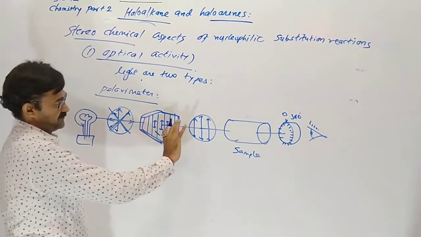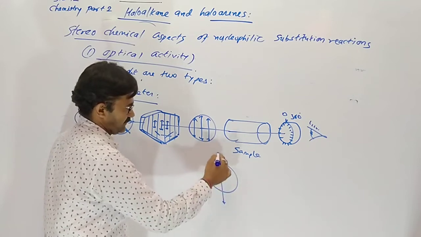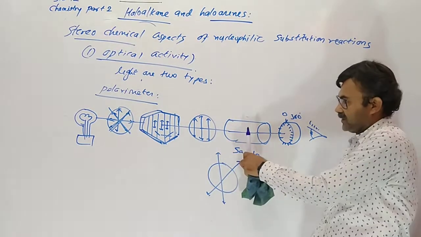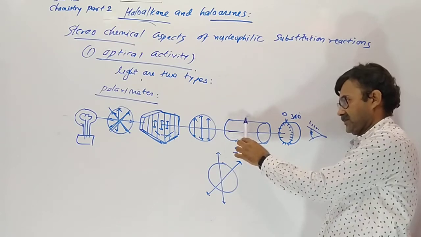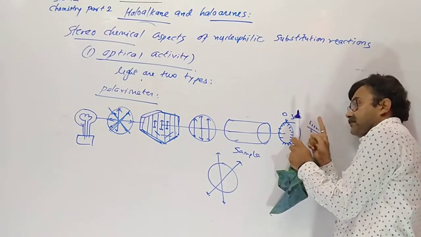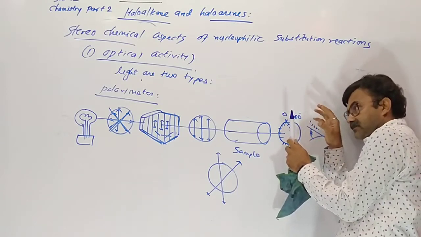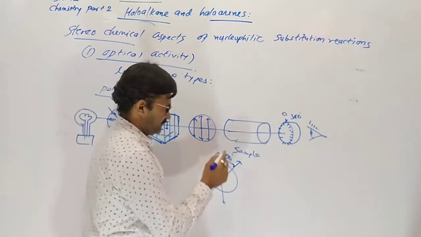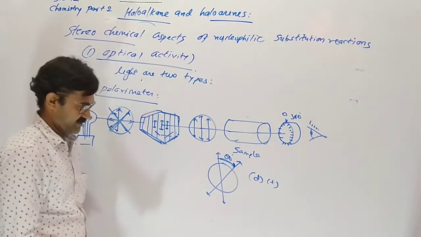If the polarized light is passing through the sample and the sample is non-symmetric, it deviates our light, suppose to the right hand side. So we can't see the light clearly here, and we have to move our eyepiece. On moving it, suppose 60 degrees, it gives light. So we are moving to the right hand side, so it should be dextro or plus.